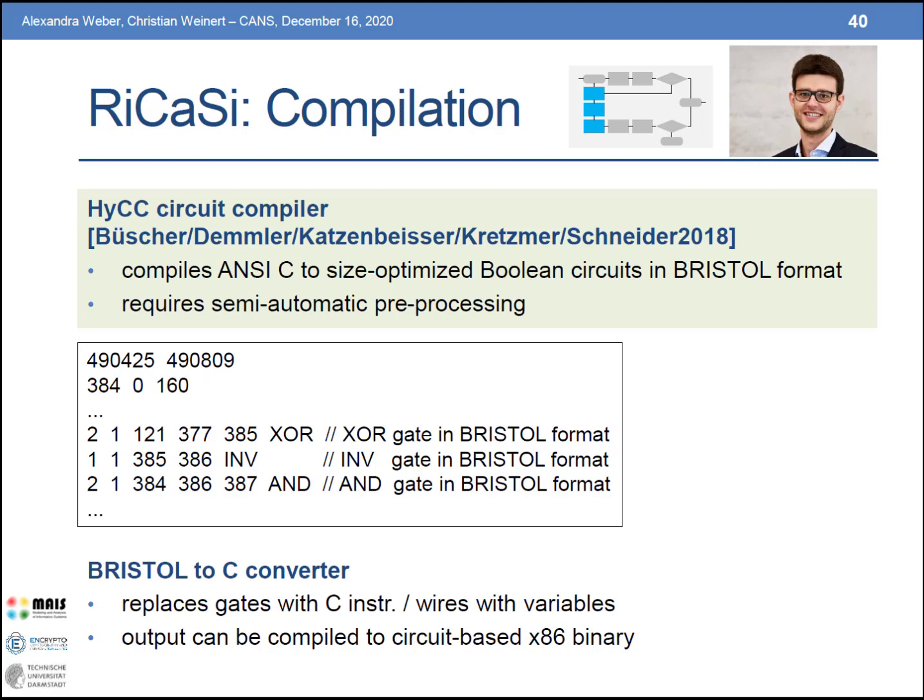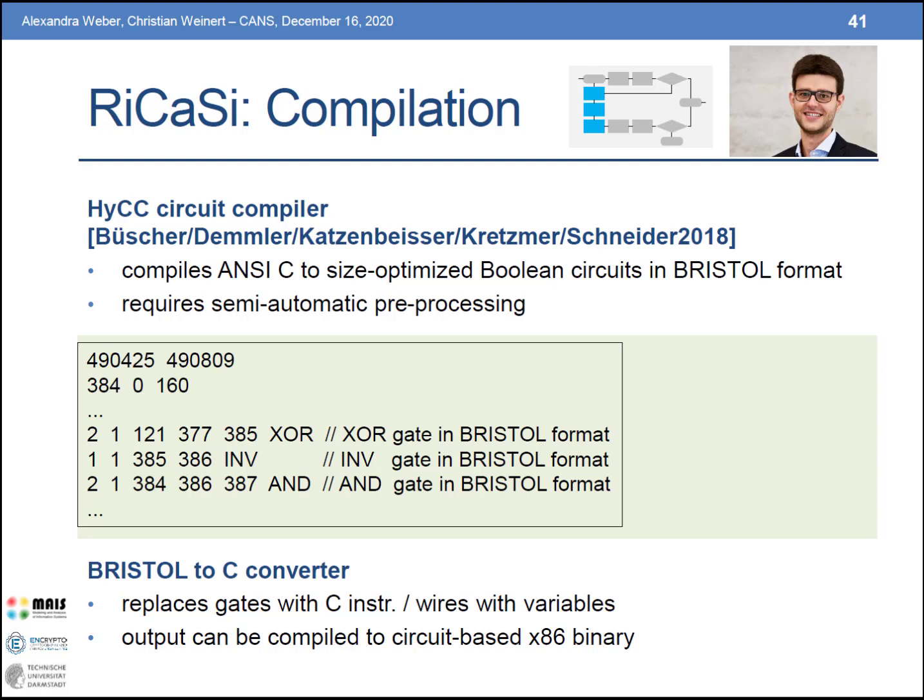Loops are unrolled, variables are split into single bits, operations over those bits are expressed as Boolean functions, which are then optimized for circuit minimization. The resulting human-readable Bristol format output for our OpenSSL AES example then looks something like this.